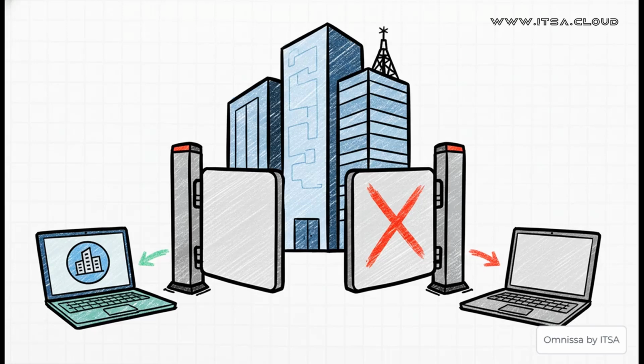And then there's client restrictions. Man, this is powerful. Think of this as a security checkpoint at the city gates that checks not just your user's ID, but also the vehicle they're driving. You can use this to say, hey, only company-owned laptops can get into our most secure district. It adds this crucial layer of device-level security.